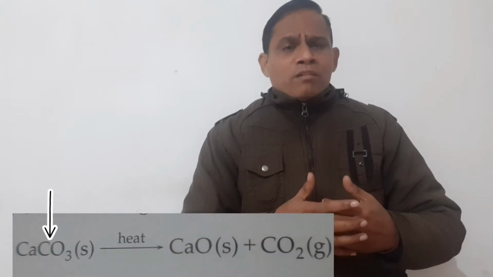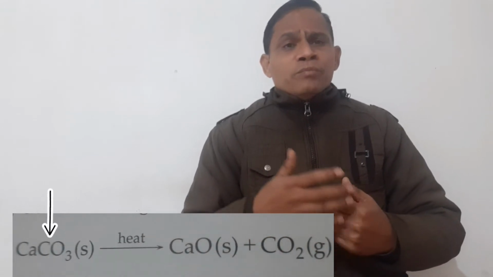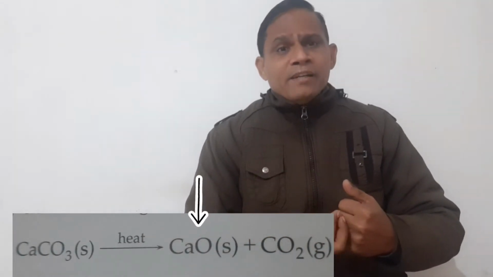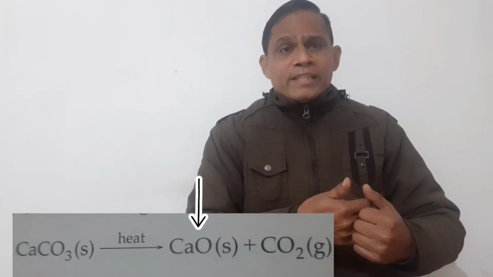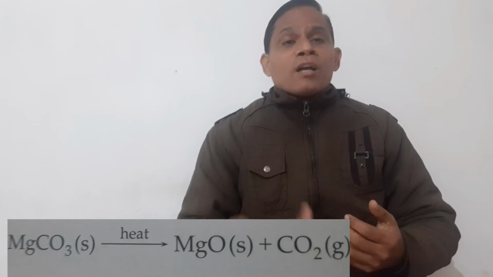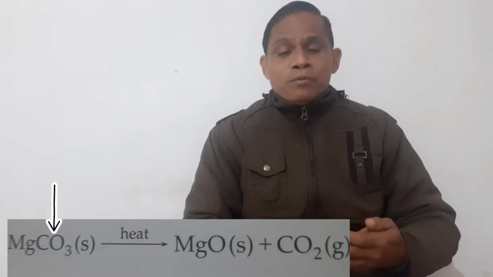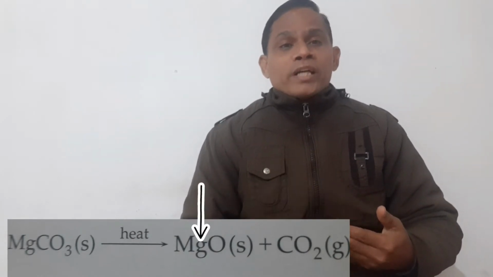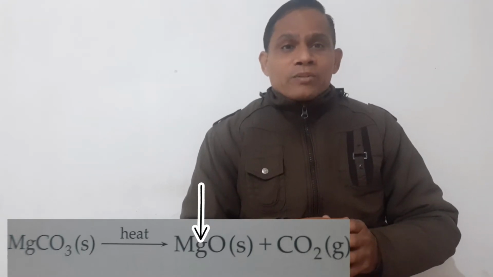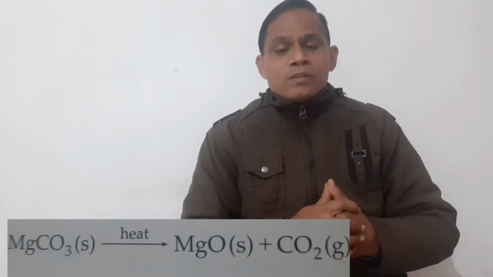Few examples are there. For example, calcium carbonate. When decomposed, it gives you calcium oxide and carbon dioxide. So heat is absorbed during this process. You can see it in the chemical reaction as well. Next is magnesium carbonate. When it decomposes, it also gives you magnesium oxide and carbon dioxide. This is also an endothermic process. Why? Because heat energy is absorbed here.